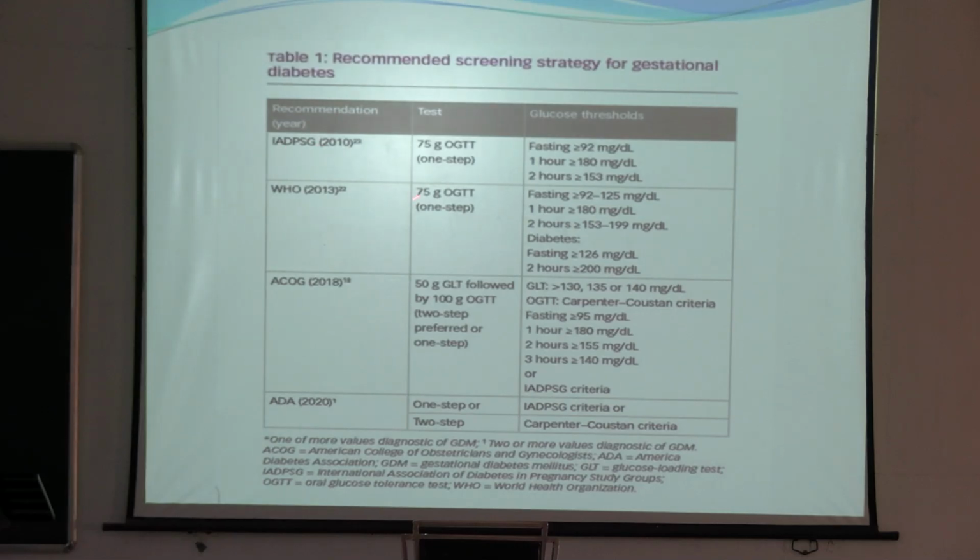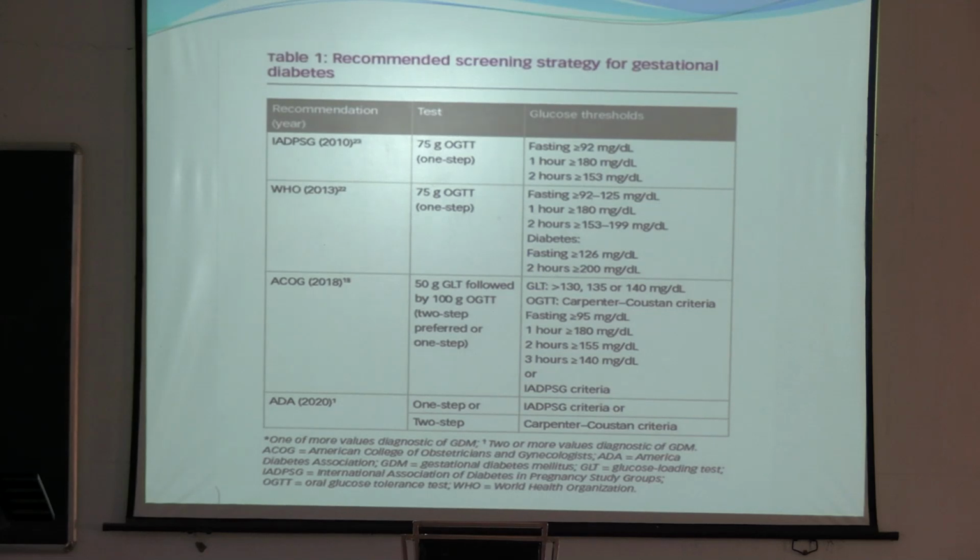IADPSG uses the one-step method, that is the 75 gram glucose OGTT. If fasting is more than 92, if the 1 hour blood sugar is more than 180, and if the 2 hour is more than 153, if any one of these is raised, the patient will be labeled as having diabetes mellitus in pregnancy. WHO also uses the one-step method.